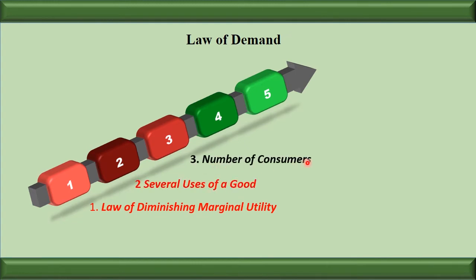Let us see the number of consumers. The number of the consumers also affects the demand. Suppose the price of the commodity increases, it will have two impacts. Number one, the brand loyal consumer will not change the brand, but they will decrease the consumption. And the consumer who is not brand loyal, they will switch off the demand. The overall effect is decrease in demand.